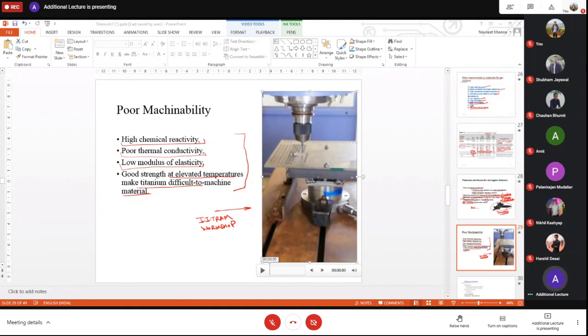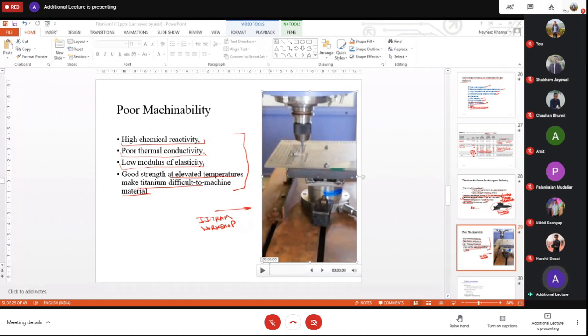and this is your secondary shear zone. And here you have the tertiary shear zone. So heat is being focused over here, and this is the reason it becomes difficult for us.